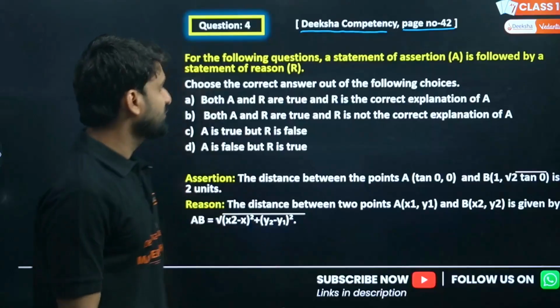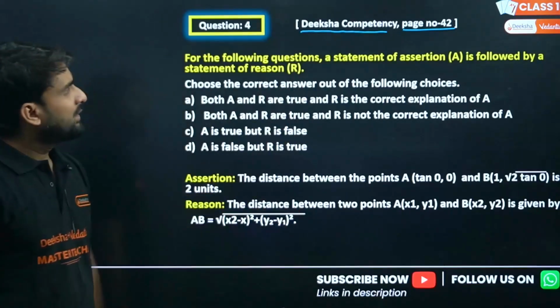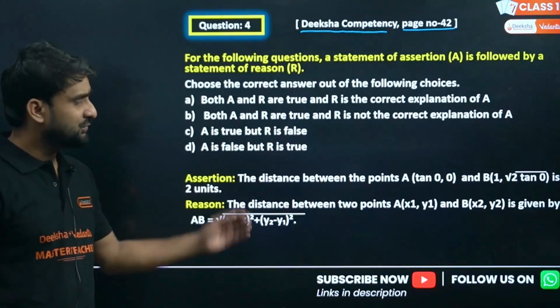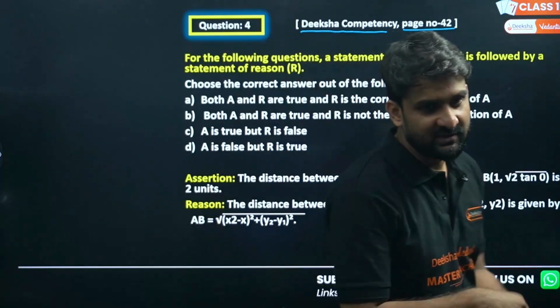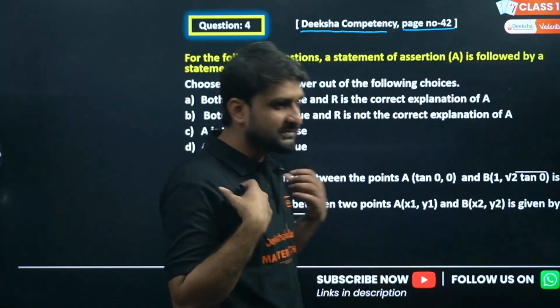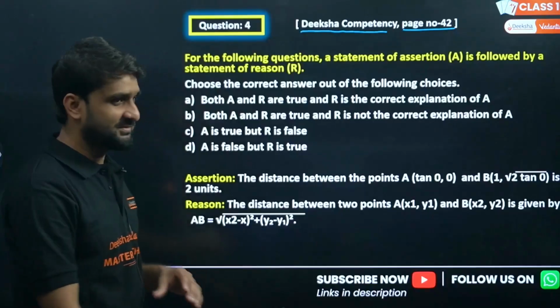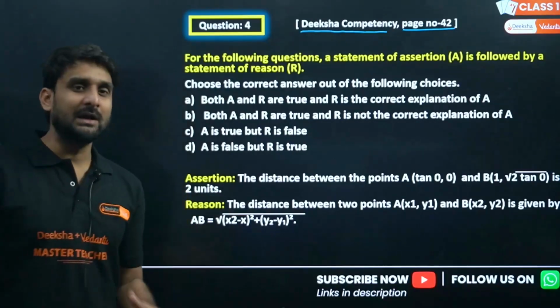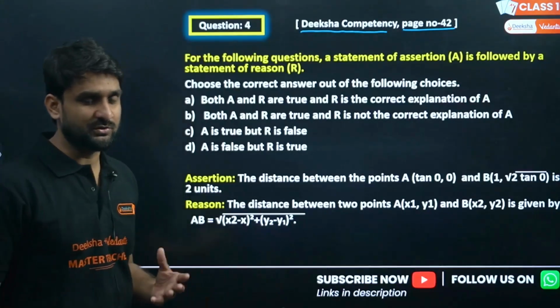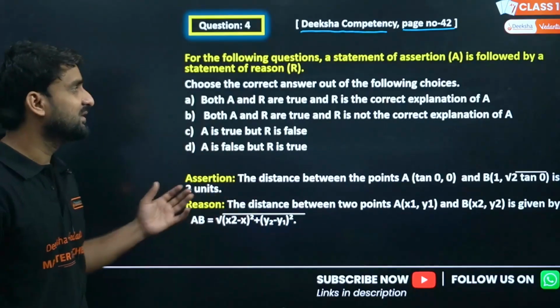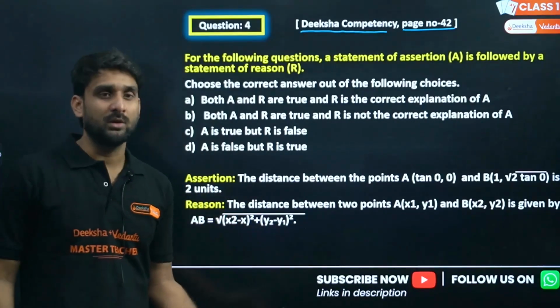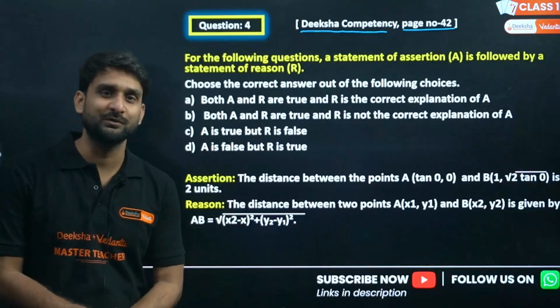I have taken this question from that book because you should have clarity on questions based on assertion and reason, because this year the board examination is dominantly based on objective type questions. There will be so many objective type questions, assertion and reason, case study and all. So you have to be very prepared for all those questions.